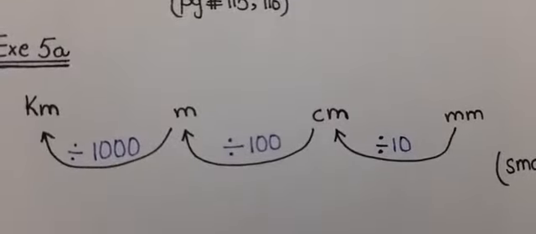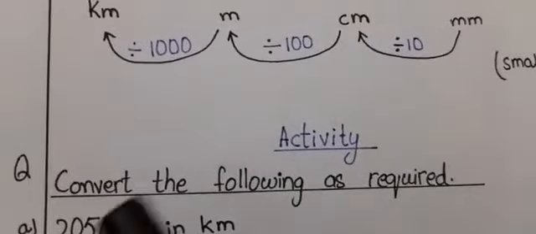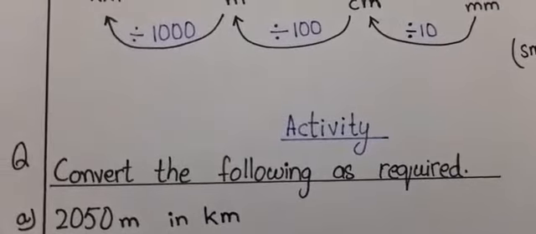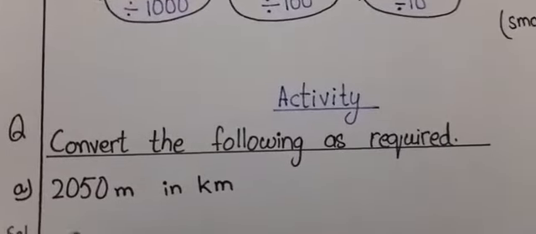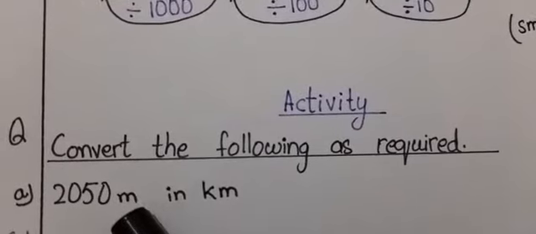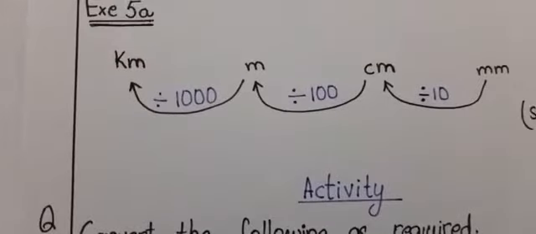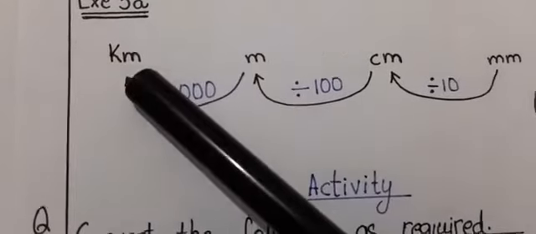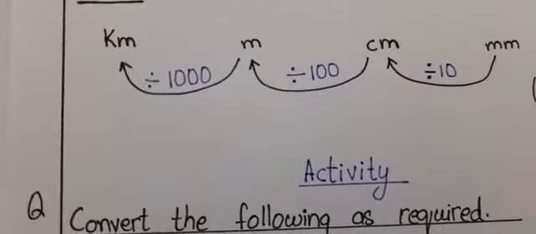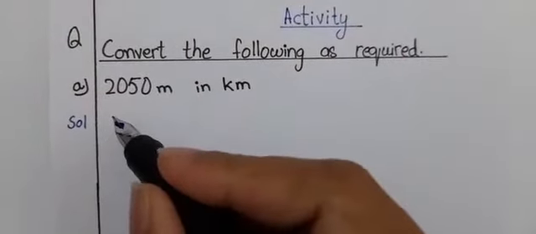So let's start an activity to boost up. This activity statement says convert the following as required. What is the required one? It is 2050 meters in kilometers. And you all know meter is the smaller unit, kilometer is the bigger. And here we have seen when we have to change meter into kilometer, we have to divide it by 1000. So let's do it. I have written the solution.